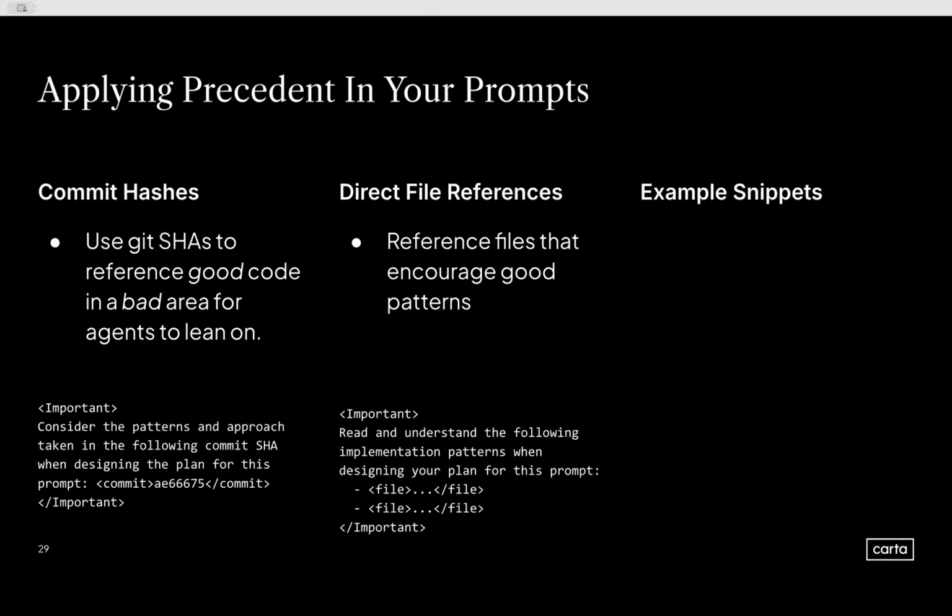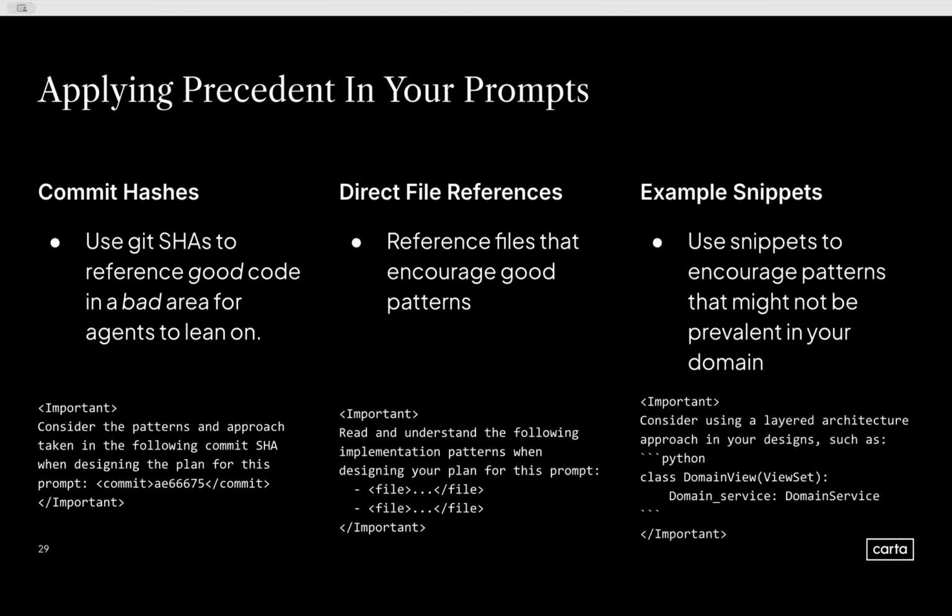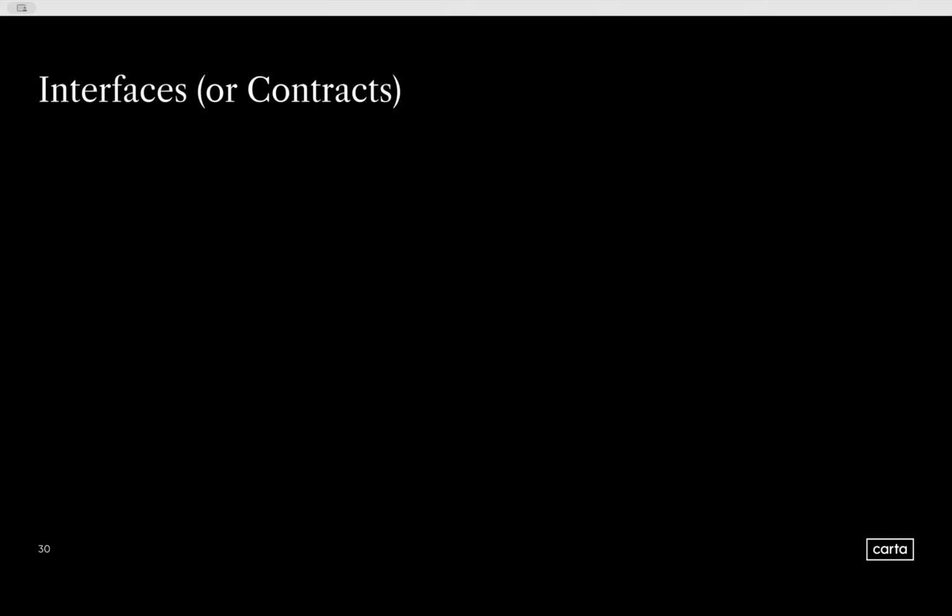And lastly, example snippets. If agents are great at finding patterns, you can always just give it the pattern directly in your snippet if you need to. I think Anthropic itself is very bullish on providing specific code snippets in their prompts. Claude is great at this. If you want it to use a specific layered architecture approach, give it a snippet, and it'll be able to take that and apply it to your prompting for your plans. That's precedent. The other piece is interfaces or contracts.